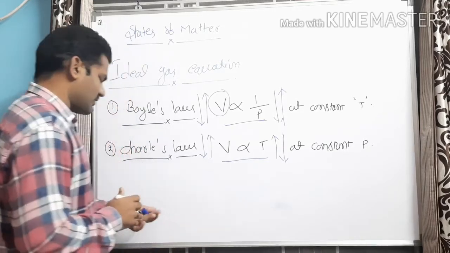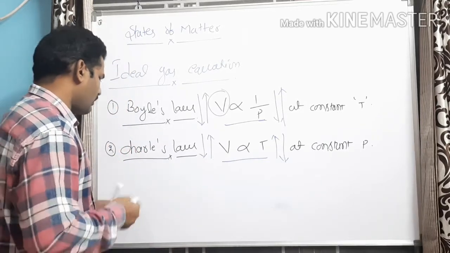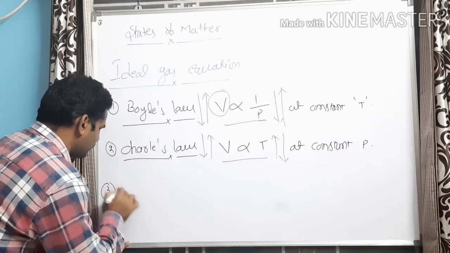Now let us try to understand Avogadro's law.